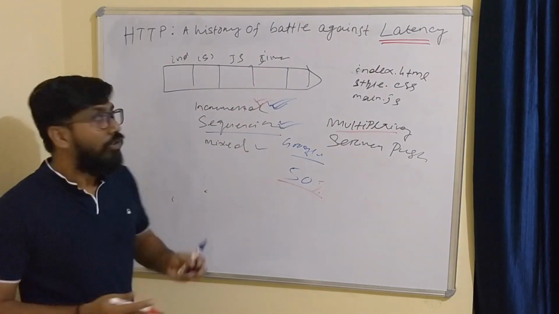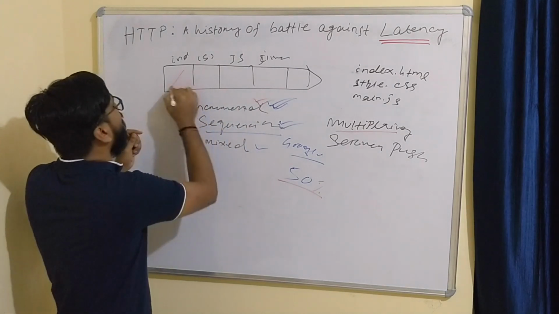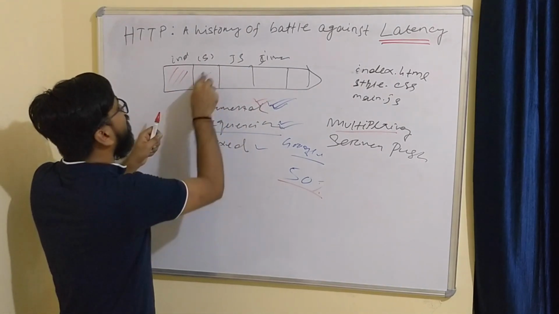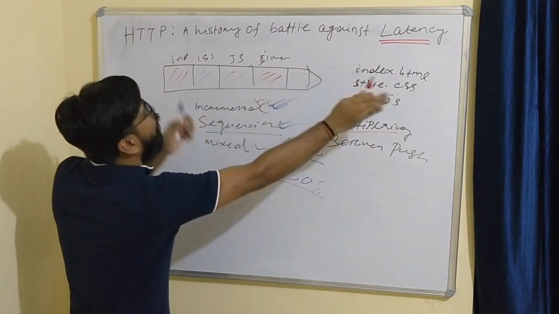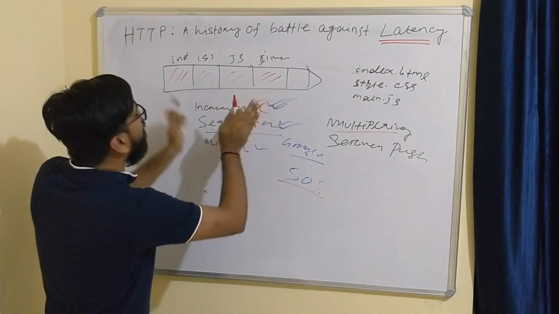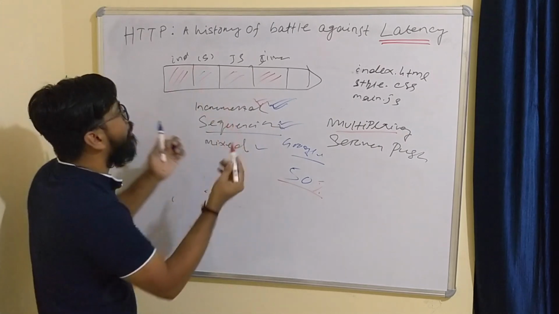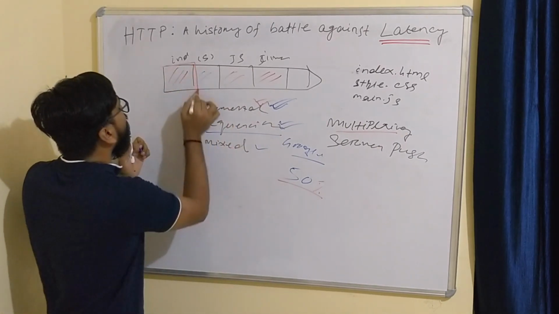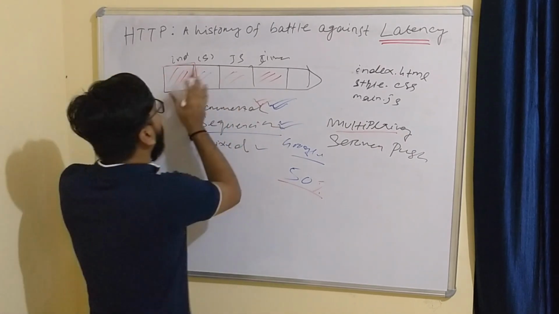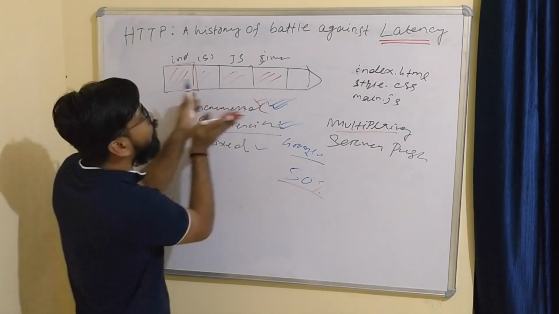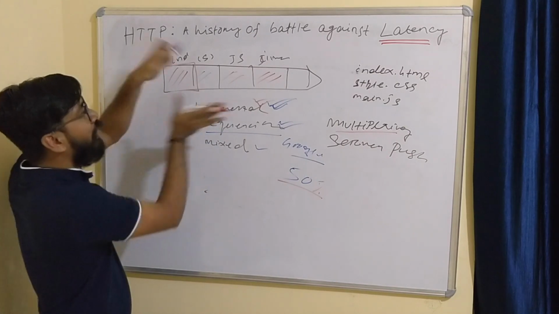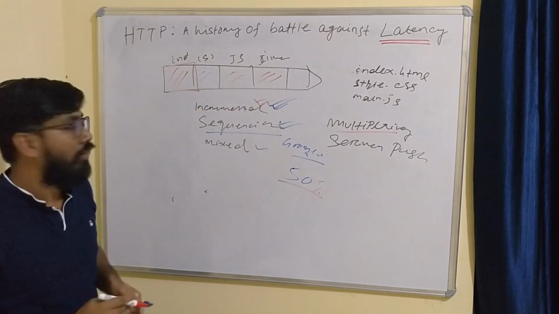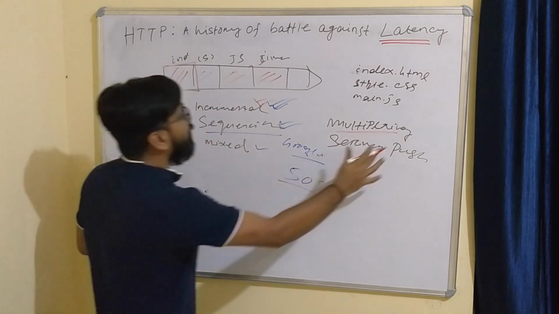Okay, so this is how multiplexing works. Like this is the index, this is the CSS, this is the JS file, and a lot of other files are there. So this is how sequential works. Incremental means, suppose the first index file comes, then another, whereas sequential is in sequence, where it is requesting the data in the same, single channel. Okay, so this is how multiplexing works.